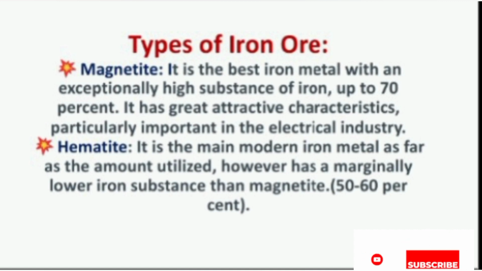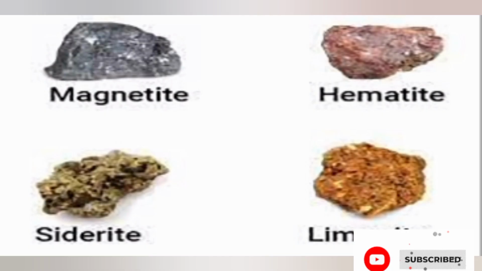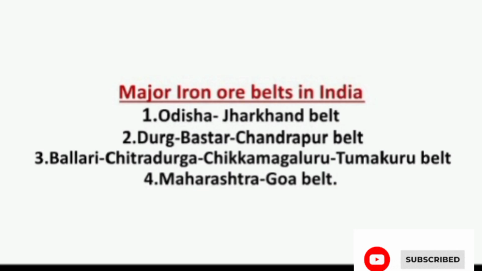Next, we can see hematite. It has an iron content between 50 to 60%. It is the most important industrial iron ore used in industries. Next, limonite. It has an iron content of about 40 to 60%. Next, siderite. It has an iron content of between 40 to 50%. You know that iron ore is very important for the industrial development of the country. So, we can call iron ore a metal of universal use.